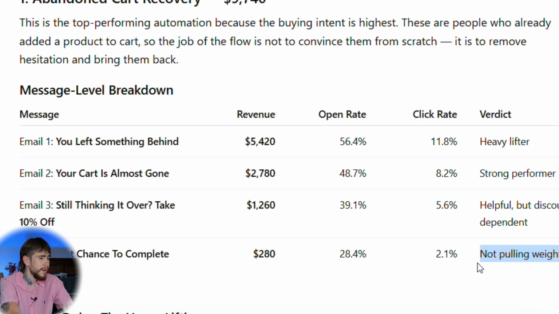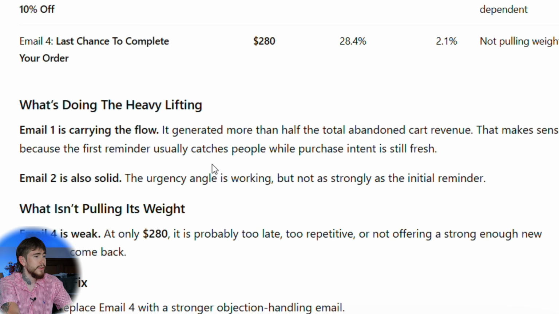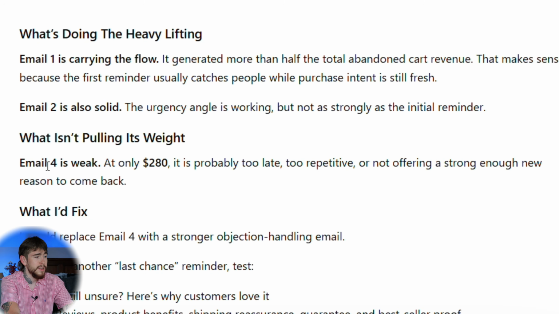So obviously this one right here is the one that's not pulling its weight. And this one right here is our strong performer. So it says email 1 carries the flow, generated more than half of the total abandoned cart revenue. This makes sense because it's the first reminder that usually catches people. It says email number 2 is also solid, but what's not pulling the weight? Email number 4 is weak. At only $280, it's probably too late, too repetitive, or not offering a strong enough new reason to come back.